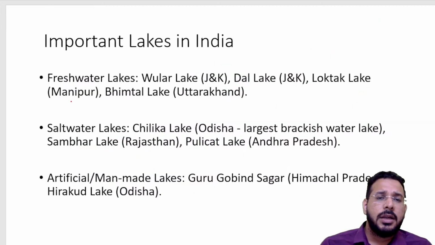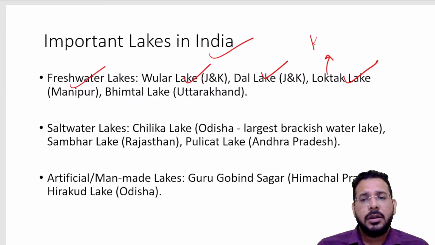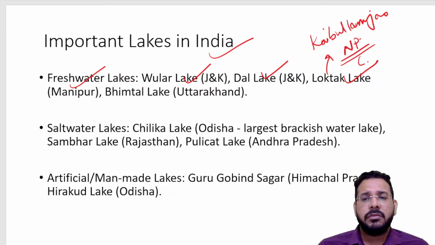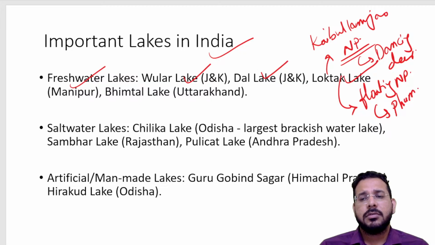So those are interlinking projects. We also have some important lakes in India. We have freshwater lakes such as Wular Lake in J&K, Dal Lake in J&K, and Loktak Lake in Manipur, which is also very important for Keibul Lamjao National Park, where we find dancing deer. This is called a floating national park, with characteristics like phumdis. You study about this in environment.